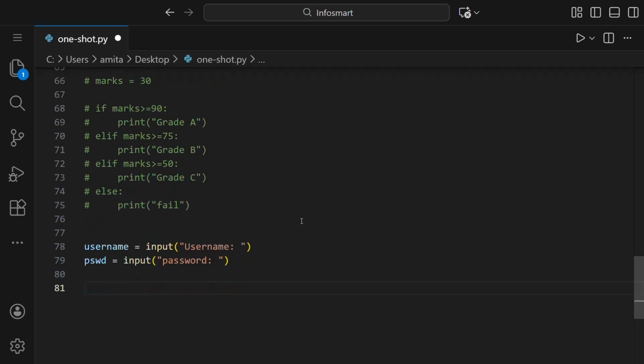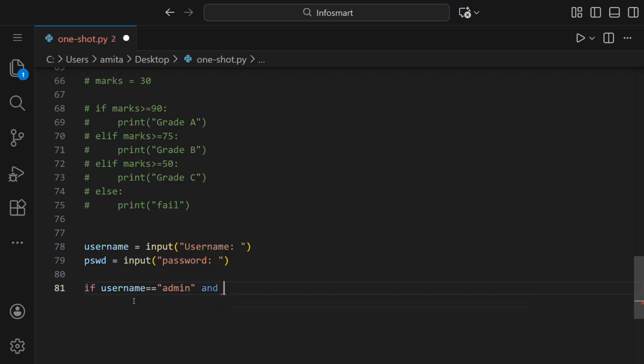Let us say the username and password we have set are: username admin and password 1, 2, 3, 4. So we'll check if the username entered by the user is equal to the username we set, admin, like I told you, and we'll check another condition, if the password is also correct.